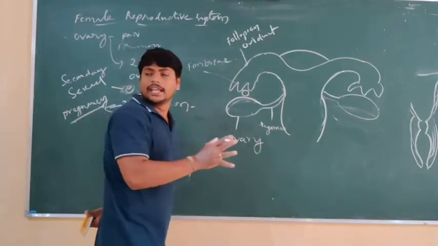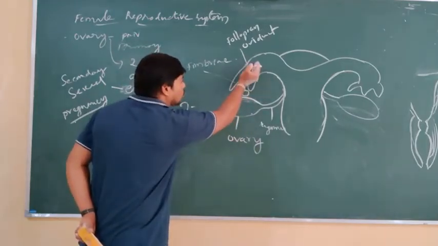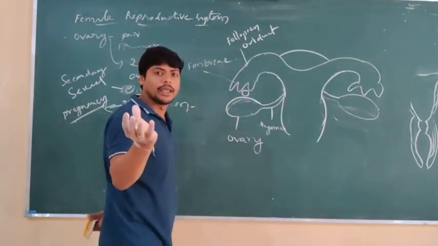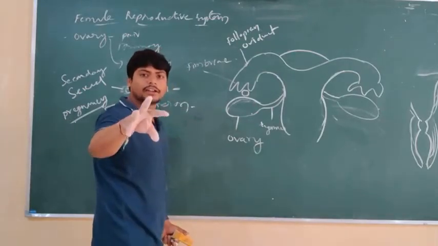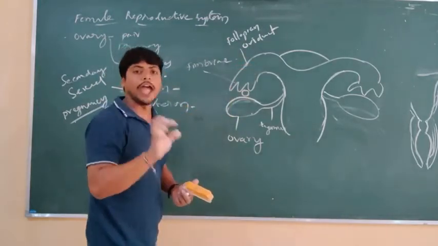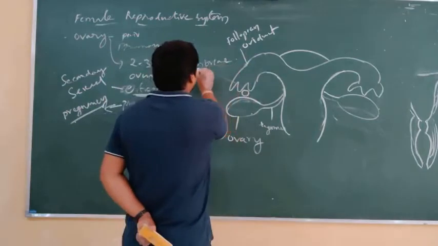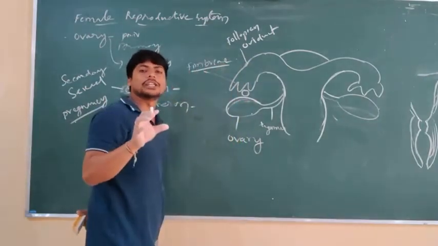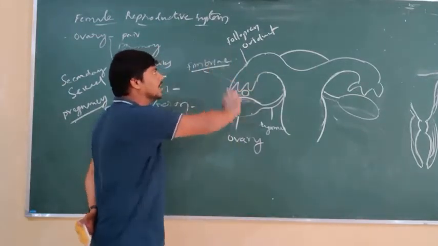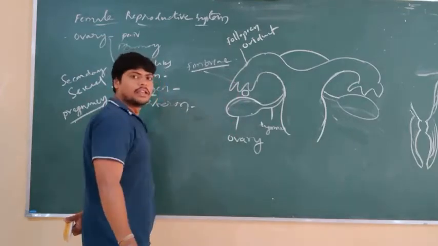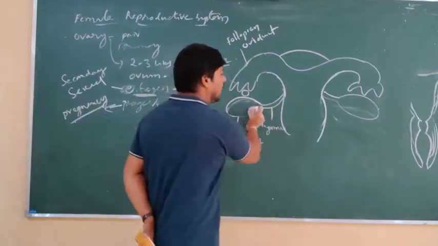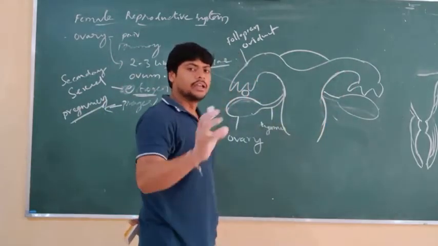Now this ovum which is secreted is collected into the fallopian tube through finger-like projections. These finger-like projections, called fimbriae, cause the intake, or sucking, of the ovum into the fallopian tube, which is secreted by the ovary. This ovary secretes one egg every 1 month. Either this ovary or this ovary, anyone will be secreting the ovum.